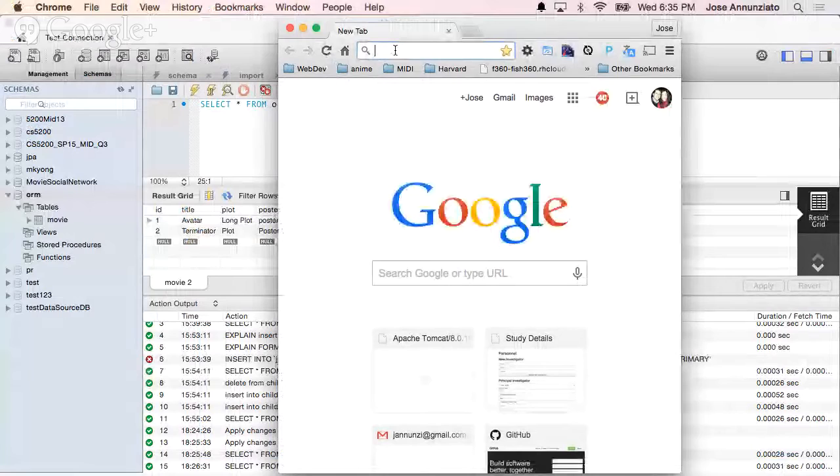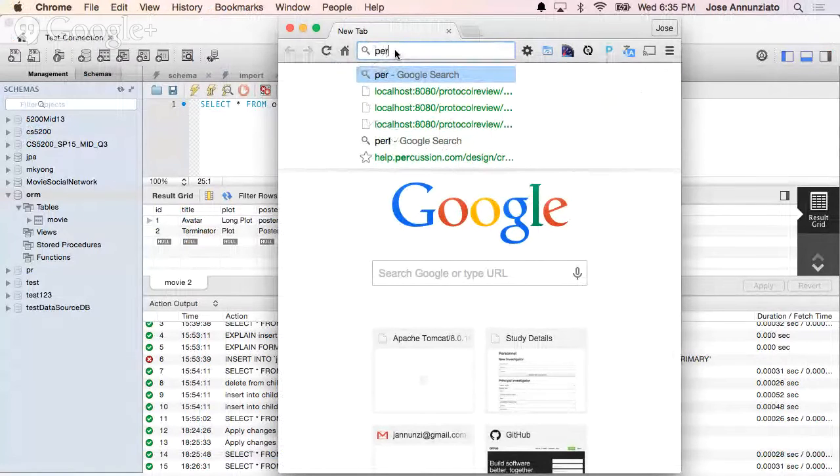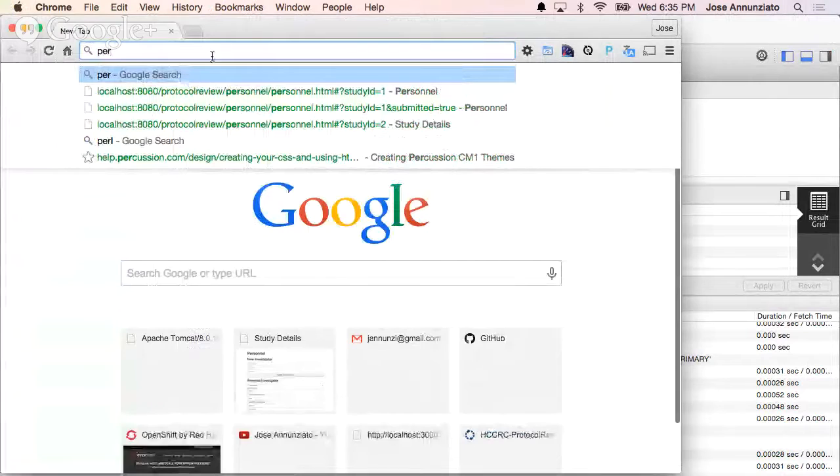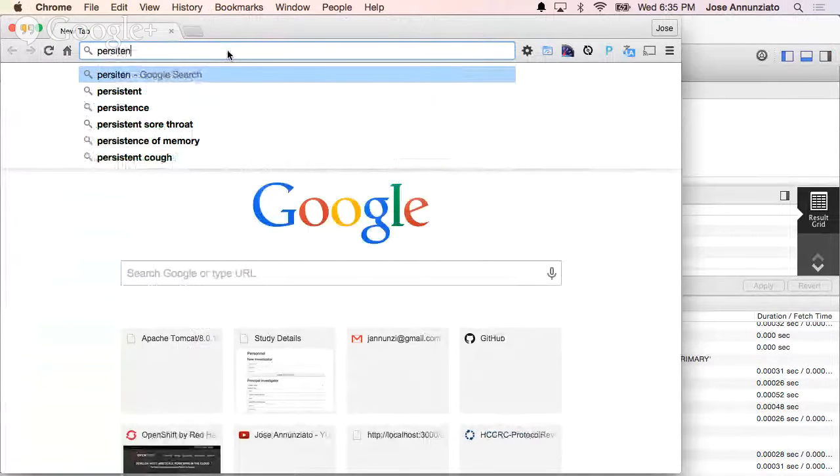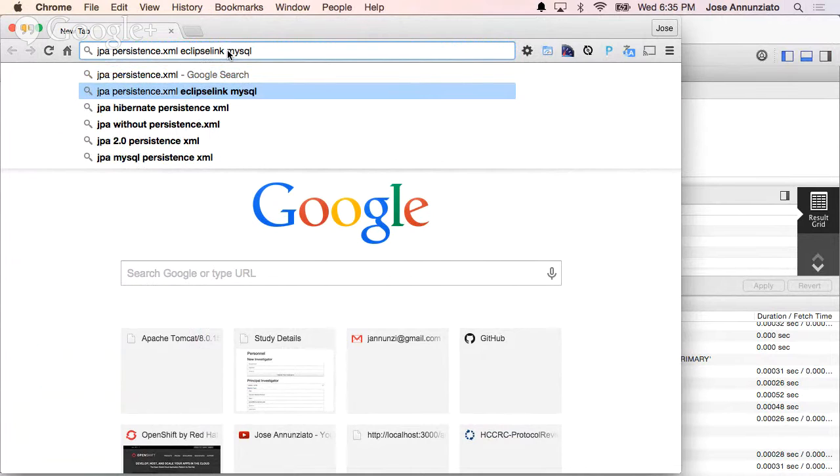And what we're going to look up is persistence.xml. I want a persistence.xml, if I could spell. This is an XML, JPA, there's an XML. Oh, look at that, Eclipse Link MySQL. So I want the XML, which is typically for Eclipse Link and MySQL. It's different for every provider, and it's different for every database vendor. Well, somewhat. There are a couple of standard things, but they have their own quirks.